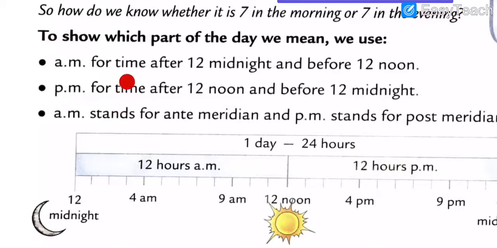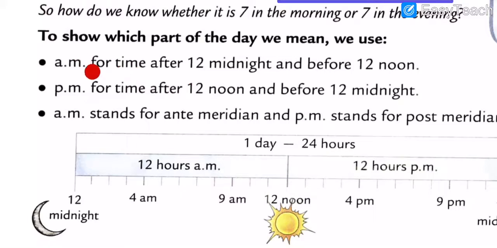Here a method is given, and we are going to check this method to show which part of the day we use, which means night, afternoon, midnight, evening. Got my point? That type of all parts of the day we are going to use. First is what? AM for time after 12 midnight and before 12 noon.